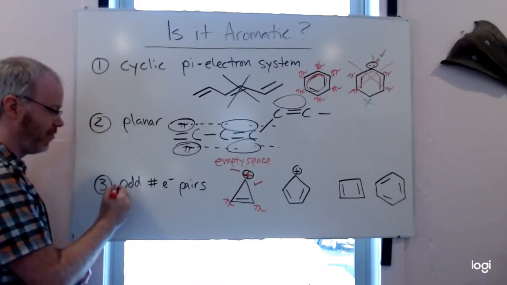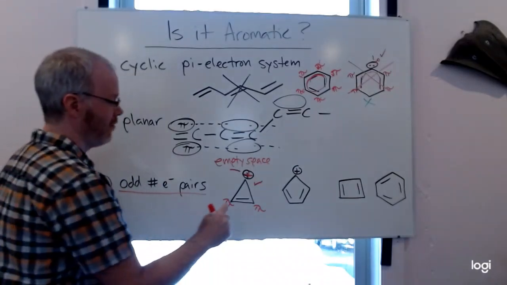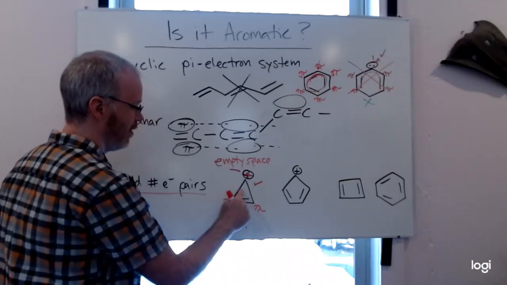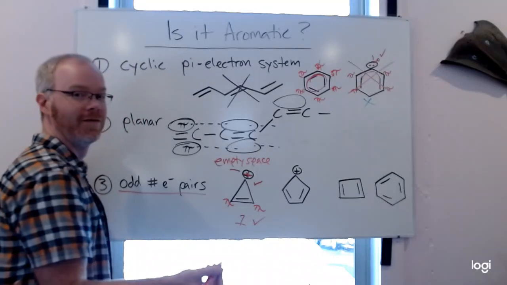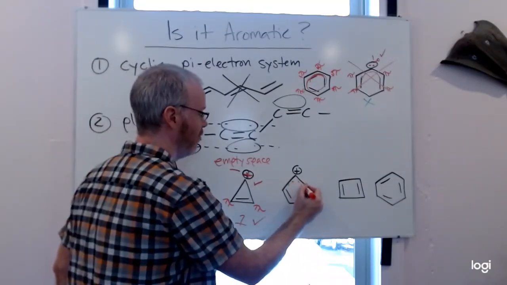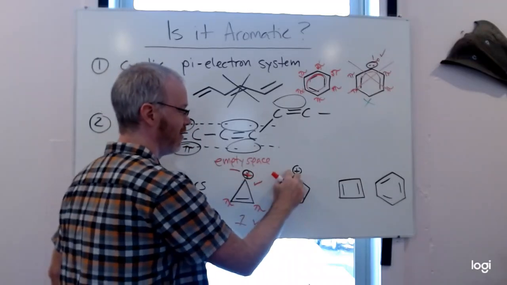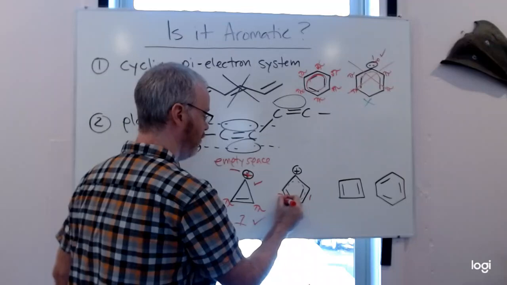Now we want to count electron pairs, and odd numbers work. This one has one pair, and nothing here, so that works. This molecule here is a little different. I've got sharing throughout for the same reason here. I've got a positive charge, which allows the electrons to mix. But I've got 1, 2.